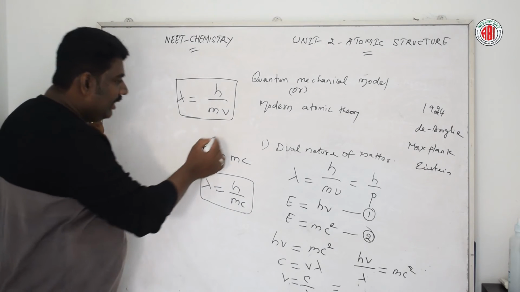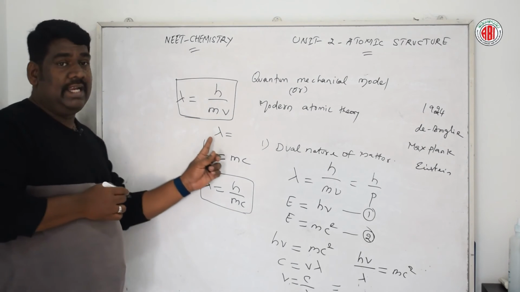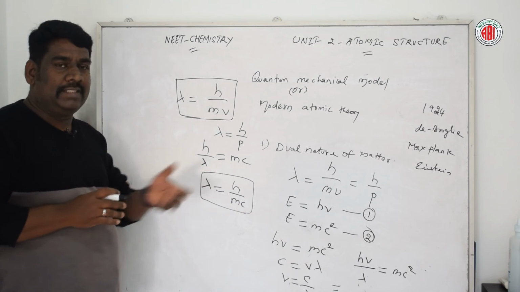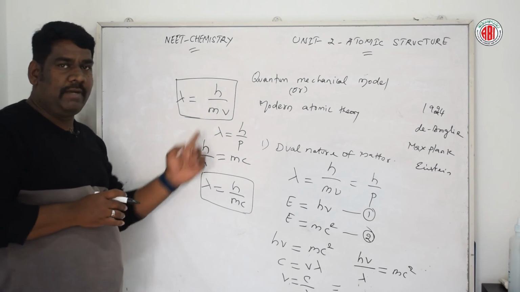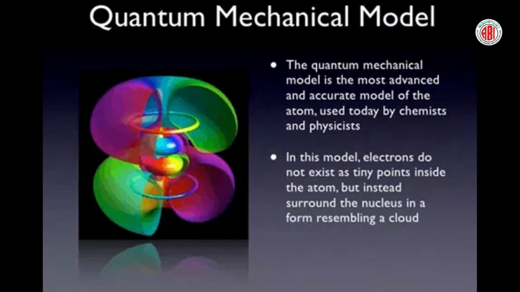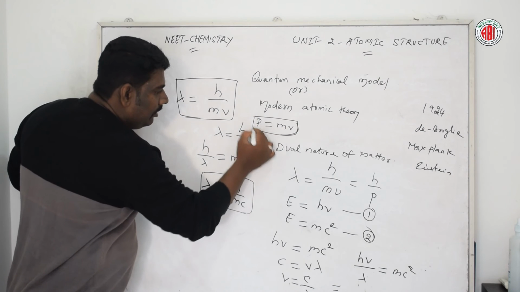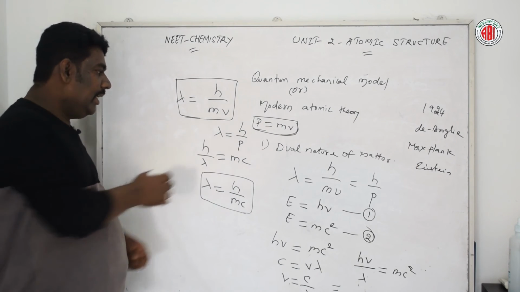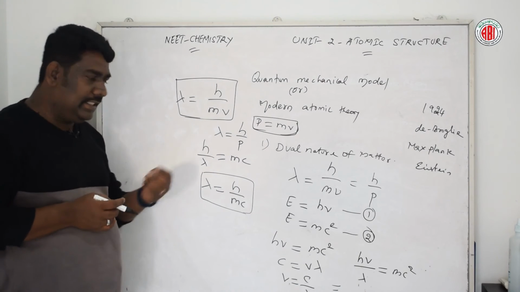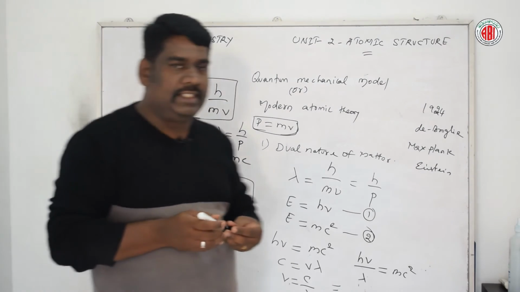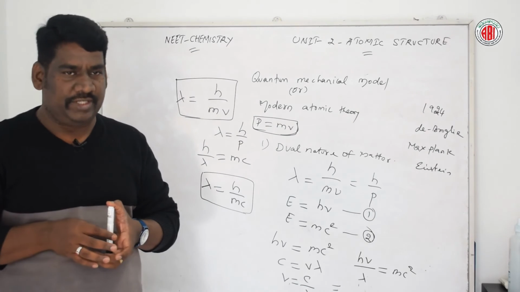Where lambda is equal to h by p, because already we know that p is equal to mv, mass into velocity. So replacing mv, we can write it as p. So lambda is equal to h by p. P is nothing but momentum. Momentum is equal to mass into velocity of the particle. So this is said to be de Broglie's equation.